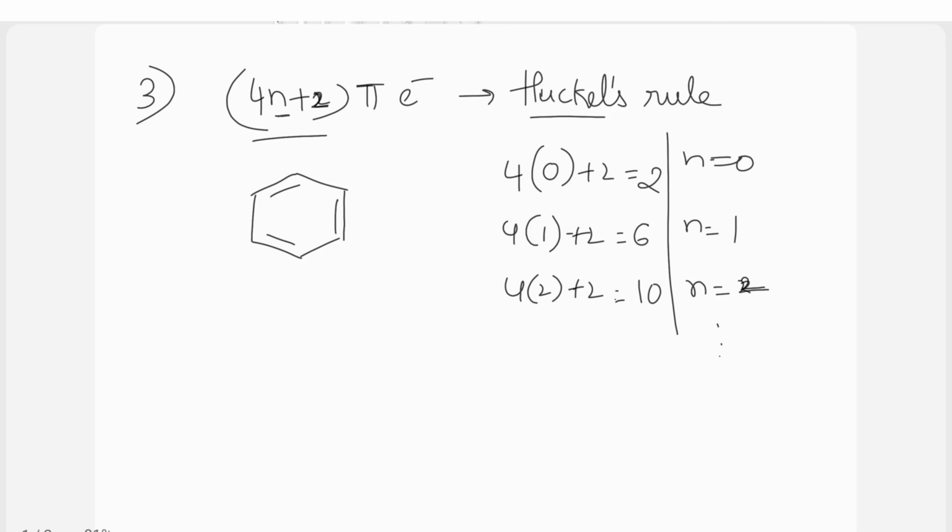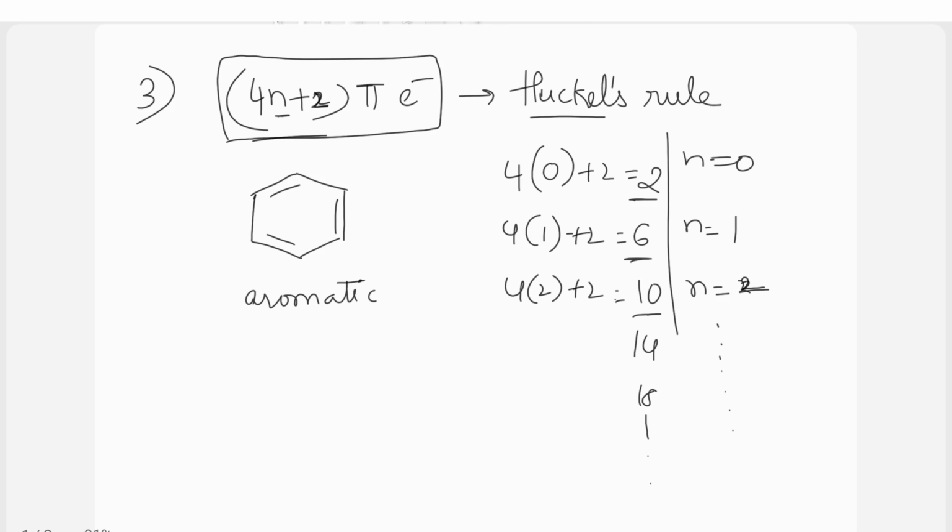Likewise, based on the n value, we are going to get the 4n plus 2 values equal to 2, 6, 10, 14, 18, etc. So whichever ring with pi electrons has the value equal to 4n plus 2 pi electrons, such compounds are said to be aromatic compounds. Only those compounds which have the pi electron number equal to 2, 6, 10, 14, 18, and so on, such compounds are aromatic.